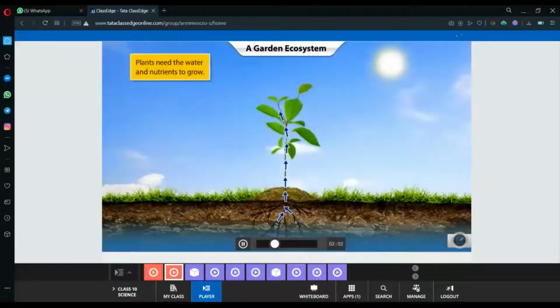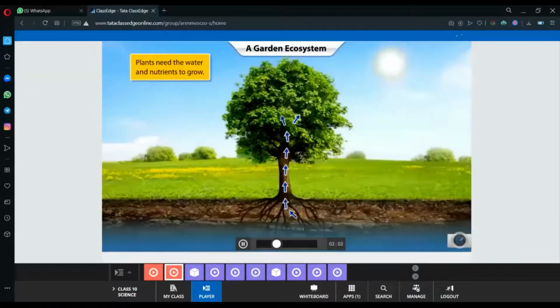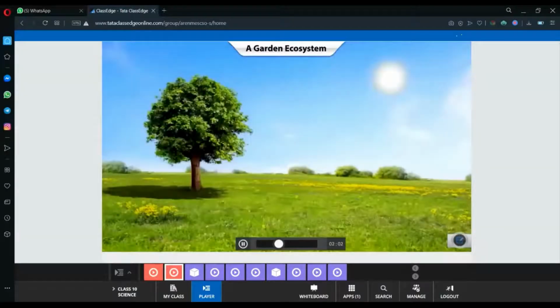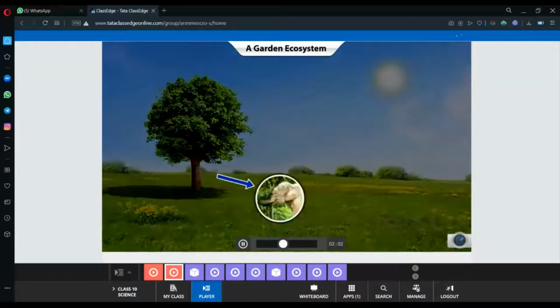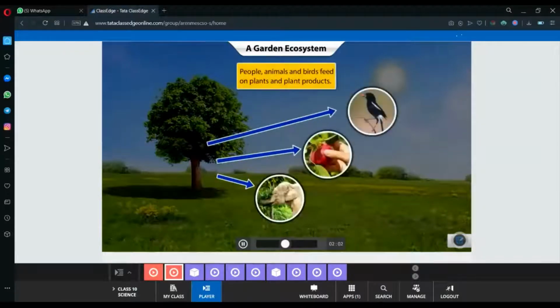The water and the nutrients help the plant to gradually grow into a tree. The tree becomes a major source of food for different levels of consumers. Animals feed on plants. Human beings and birds too eat plants and plant products.